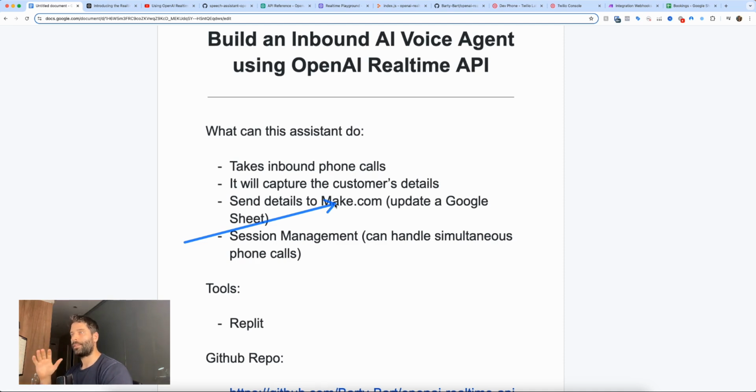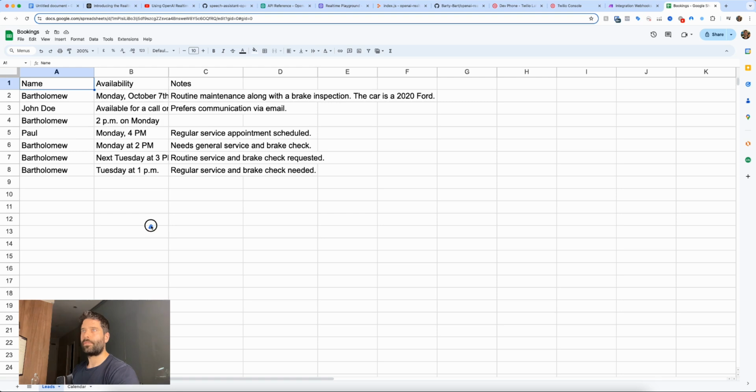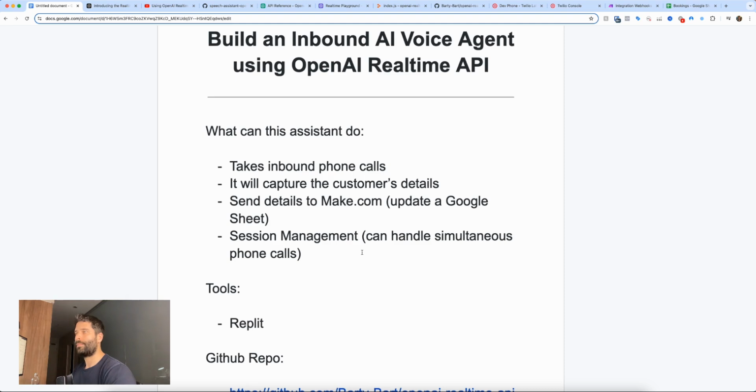So I'm basically sending those details to make.com. And for my example, I'm just updating a Google Sheet, and that's what I've got here. I've just got 3 columns: name, the availability, and some notes as well. And this was the most recent one. I wanted to book an appointment for 1 p.m. on Tuesday to have a regular service and check my brakes. And as you can imagine, you're going to have a lot of different use cases. As long as you can get that data into Make, you can do pretty much anything you want.